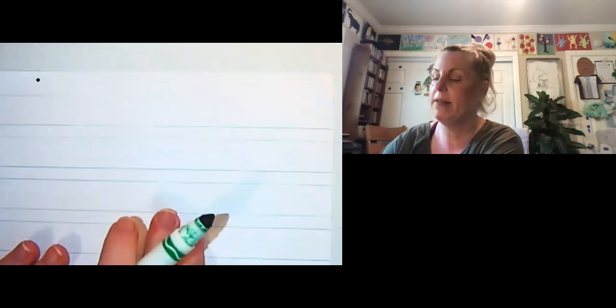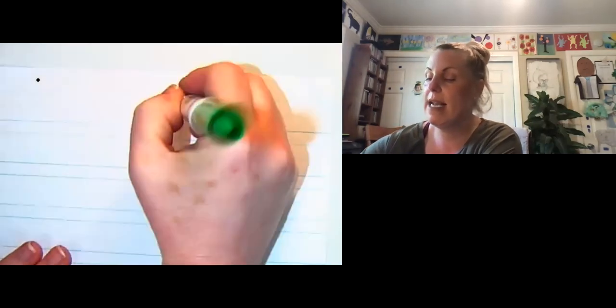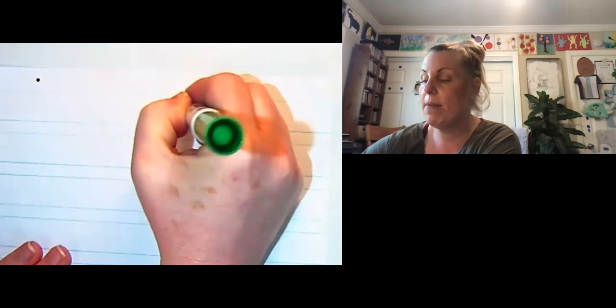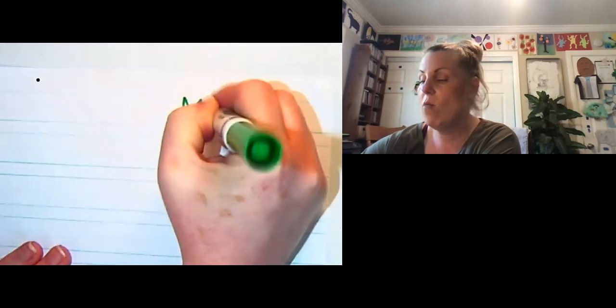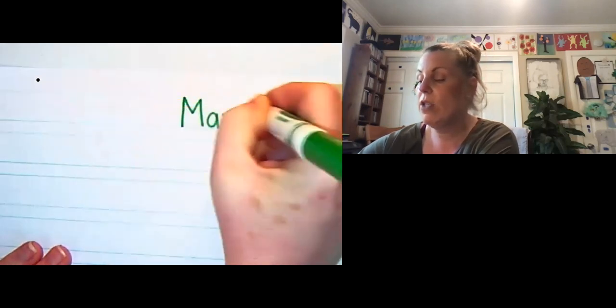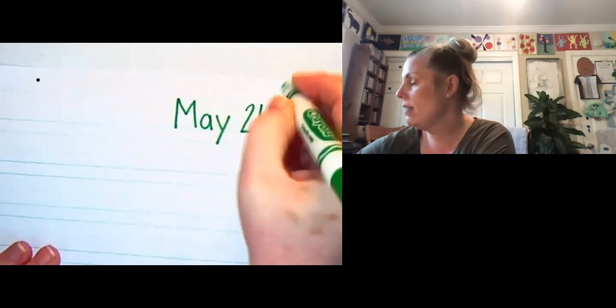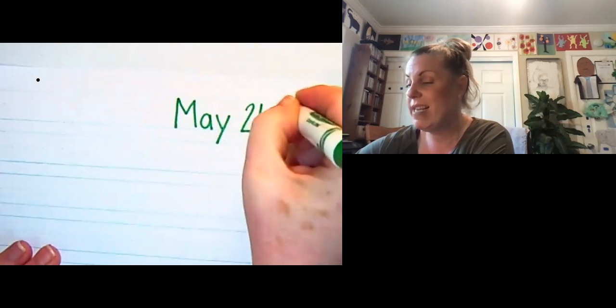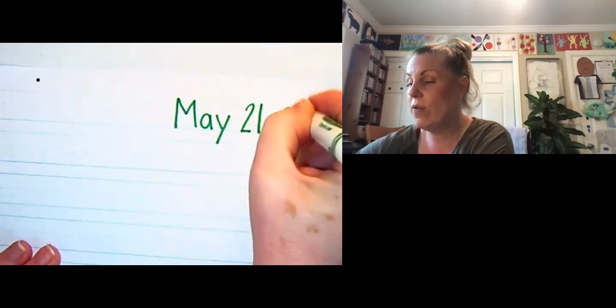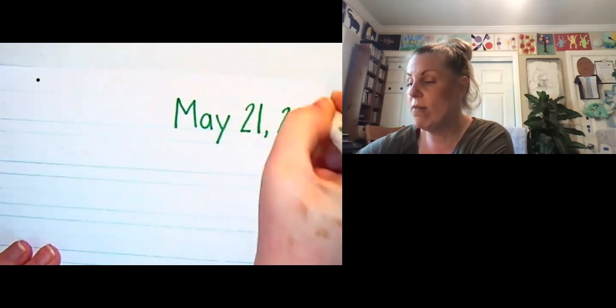So when we get ready to do a letter, the first thing we're going to do is have a date. So we're using this lined paper, and I'm going to write a date. And today is May, capital M-A-Y. And I'm going to do 21, comma, 2020. So the first thing that we're doing is we are writing the month, the date, and the year.